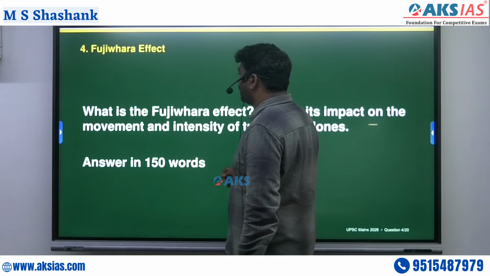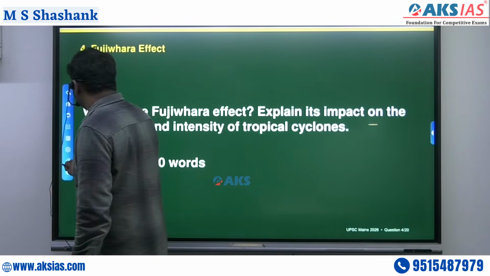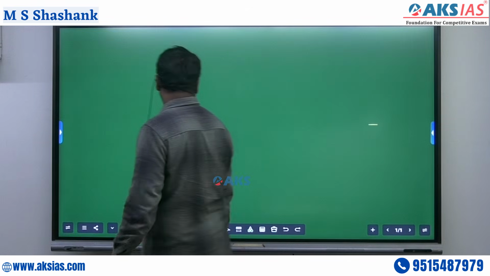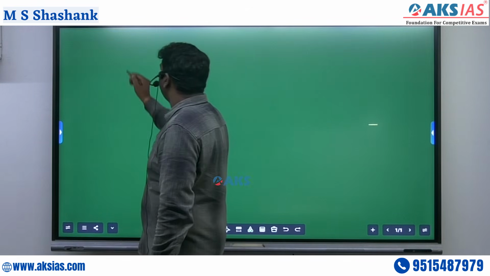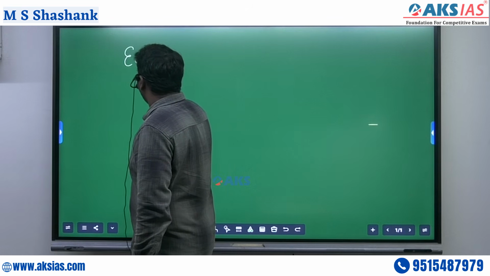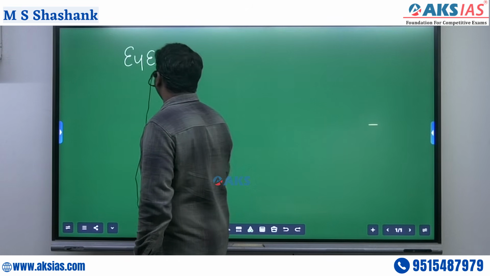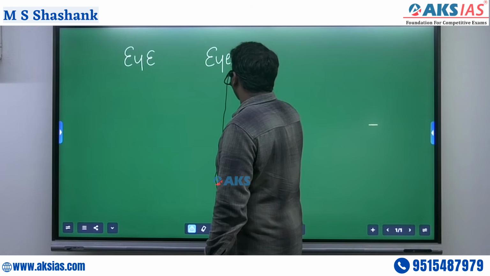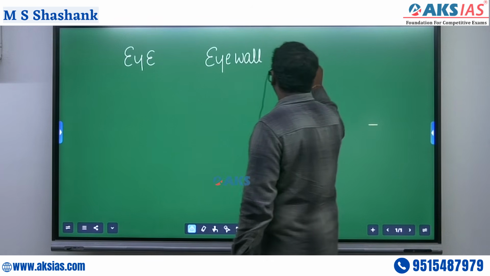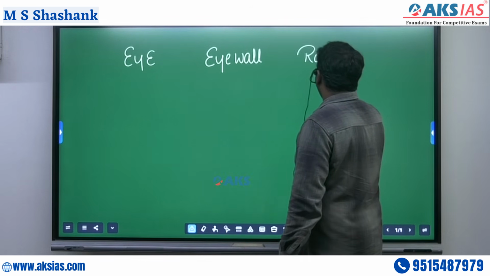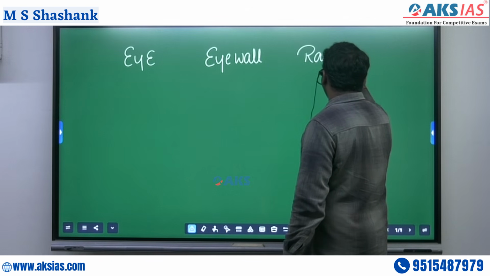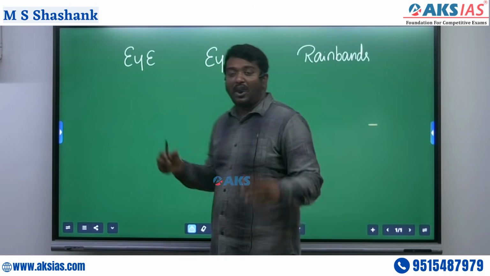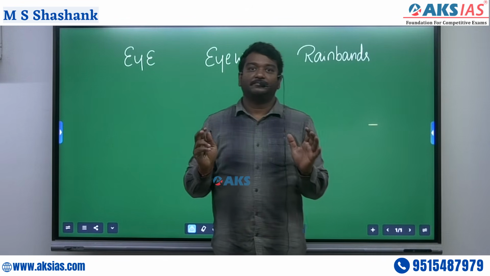Normally, the eye of the cyclones, the eye wall of the cyclones, and the rain bands present in the cyclones may all collide.